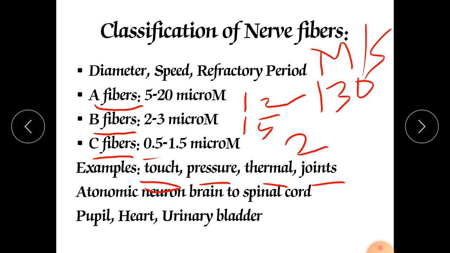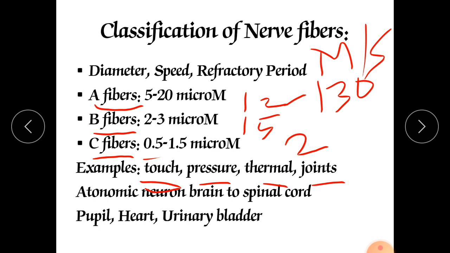Both B and C fibers have examples in the pupil for constriction and dilation of the pupil. It also includes the maintenance of heart rate and force of contraction, meaning the myocardial muscle contains B and C fibers, and also the extension and contraction of the urinary bladder.